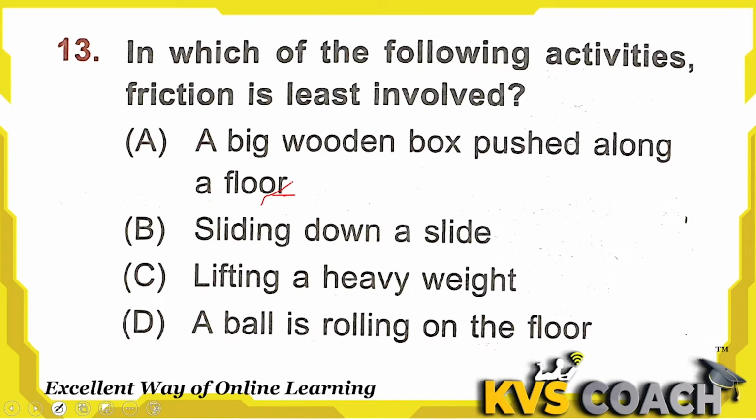B, sliding down a slide. When we are sliding down a slide, obviously it means we are sliding on a surface. Then the surfaces are involved for frictional force. Third one is lifting a heavy weight. Lifting a heavy weight, it means there is no involvement of frictional force, because when we lift some weight, there is not any other surface here. So if there is not any surface, it means no frictional force, because it can be created by the other surface.